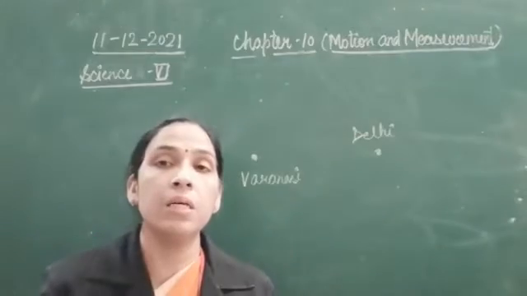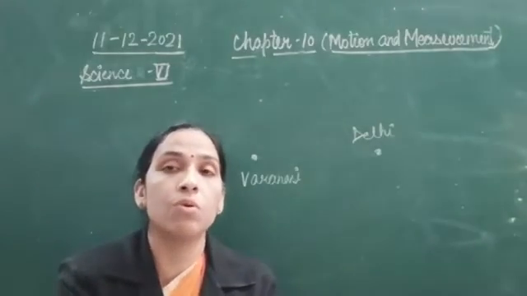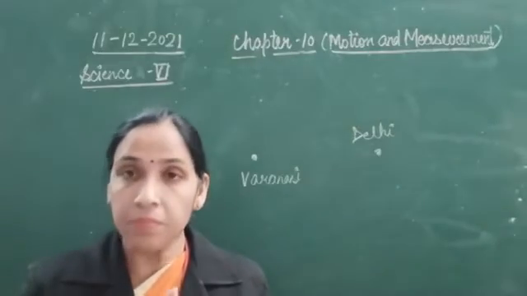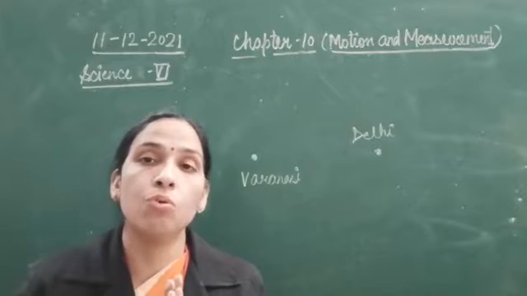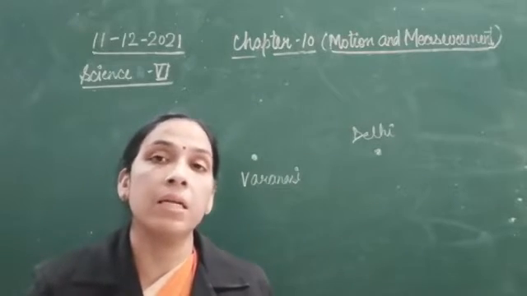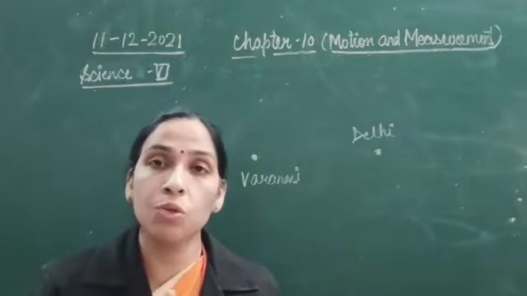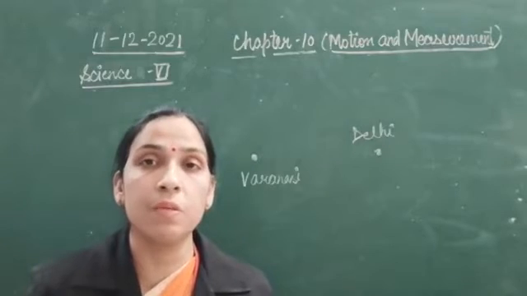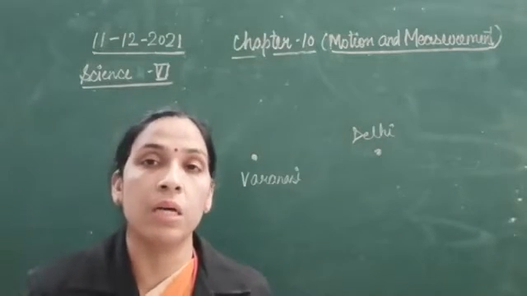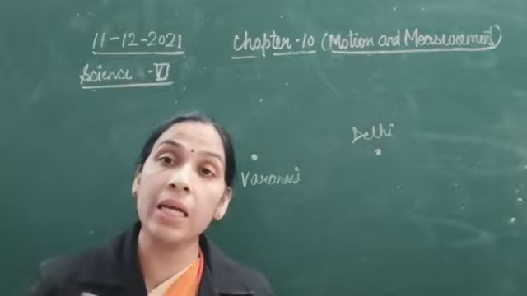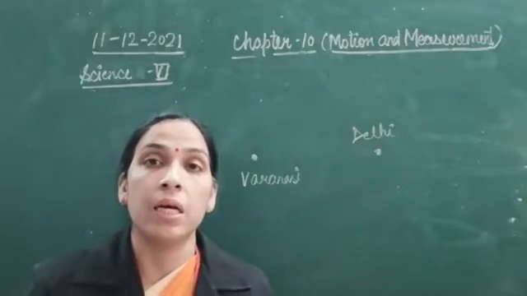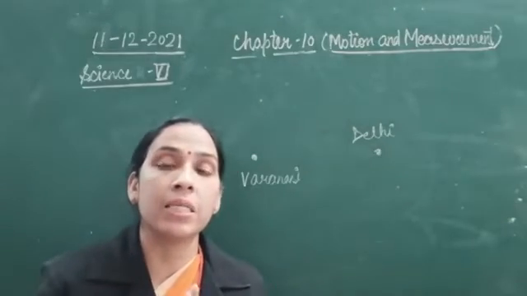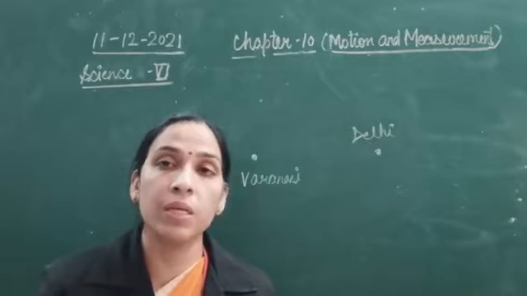If we are going to discuss known quantity, like we have a scale. We know the length, so scale is a known quantity. But if we have a pencil, what is the length of this pencil, or what is the length of a book, that we are not aware of. So that length is an unknown quantity. What will be the length of that particular object is an unknown quantity. But scale is a known quantity with which we can measure the length.